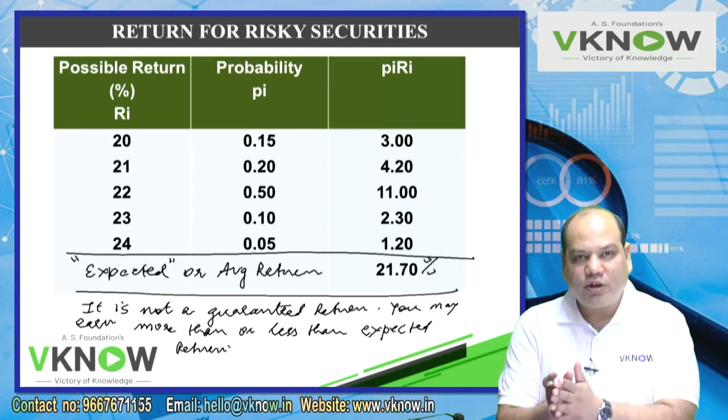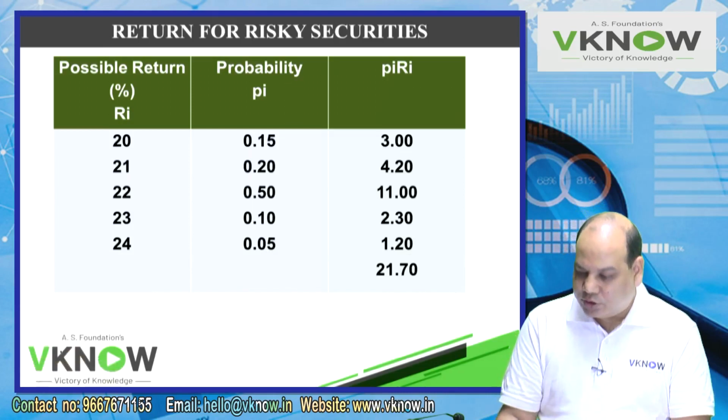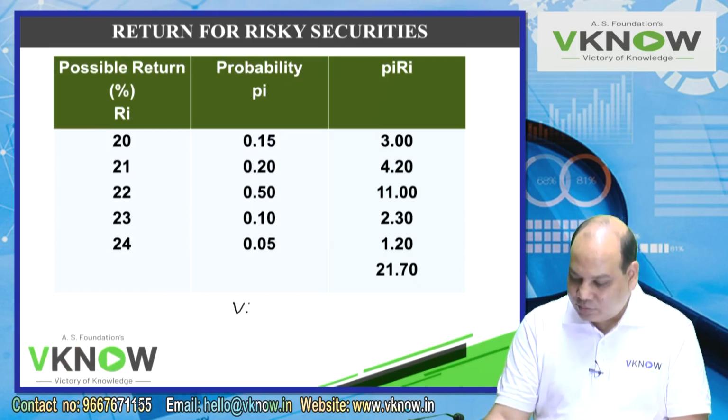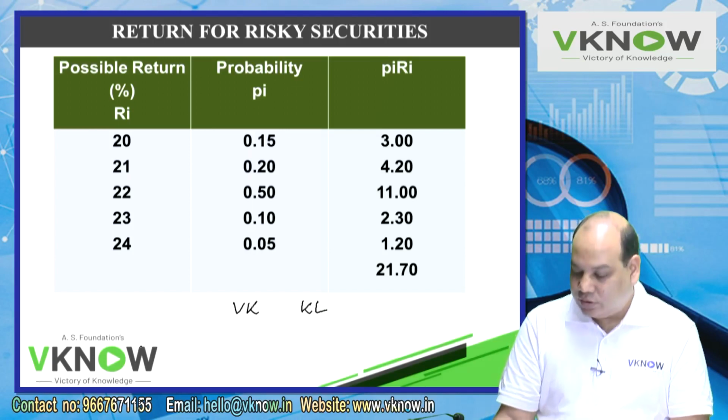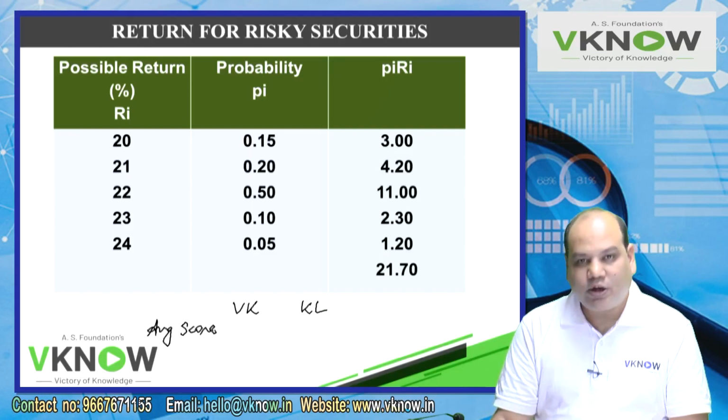At least for decision making, I need some basis. Forget this question now. Suppose I have to select a batsman for our cricket team. There are two batsmen, Virat Kohli and KL Rahul. His average score per inning is 52.